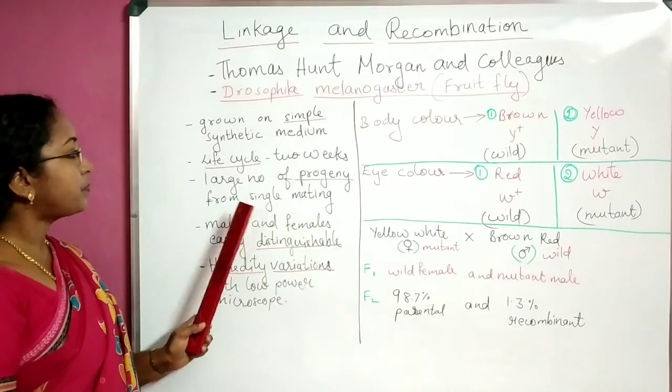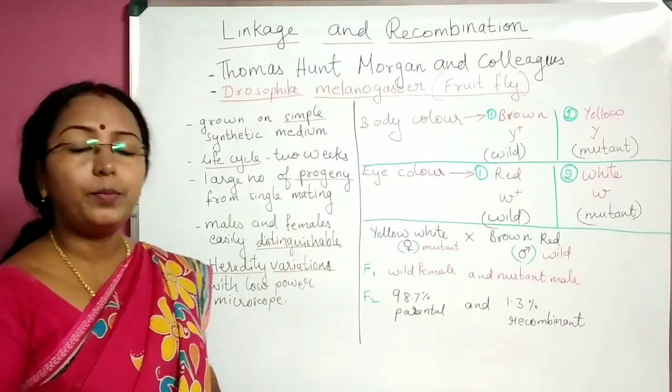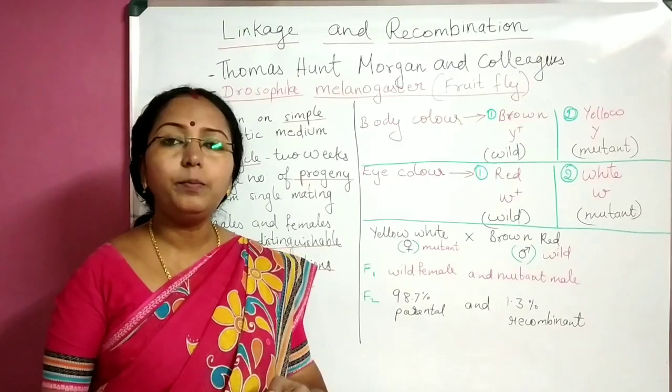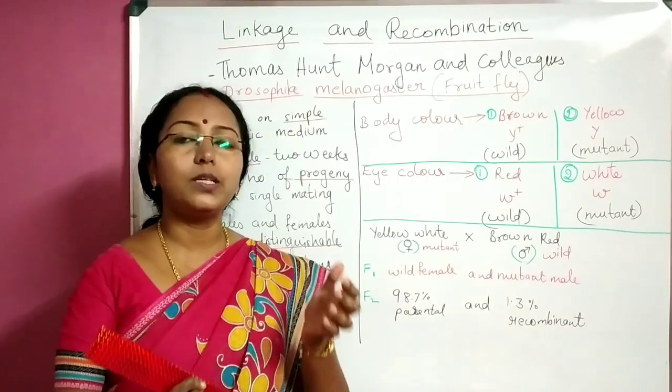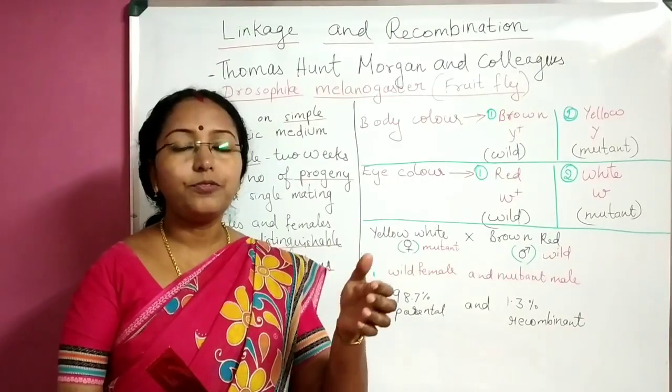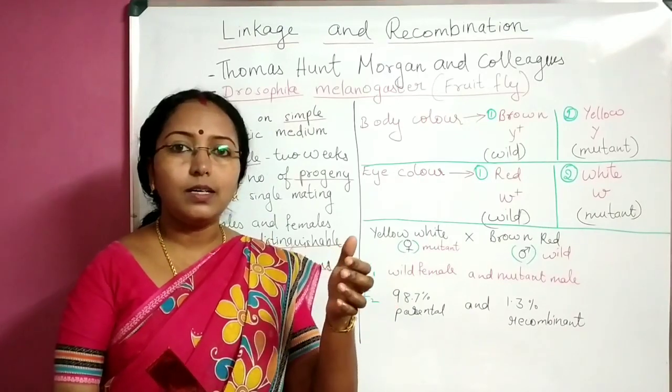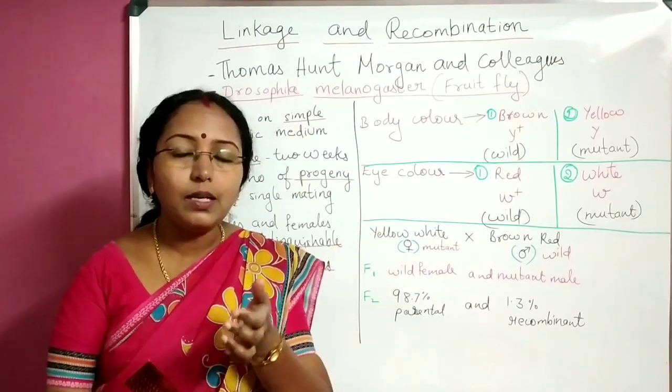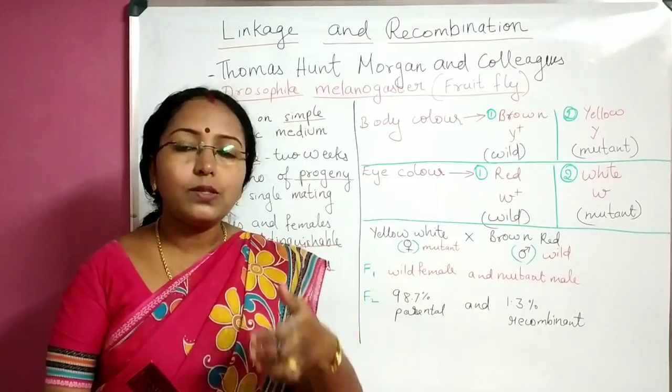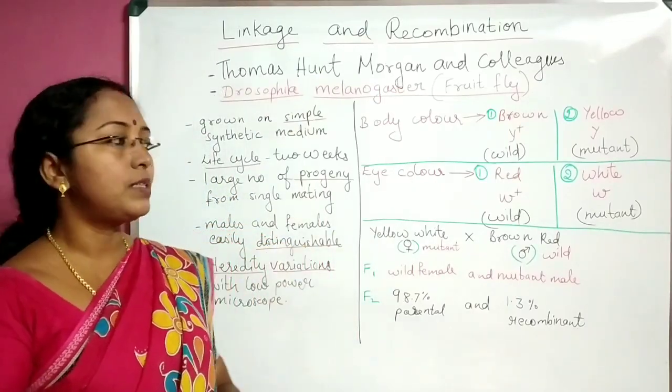The third reason is the number of progenies. A single mating could produce a large number of progenies. So they could find out the variations in a large number of samples after a single mating. That was also time saving.